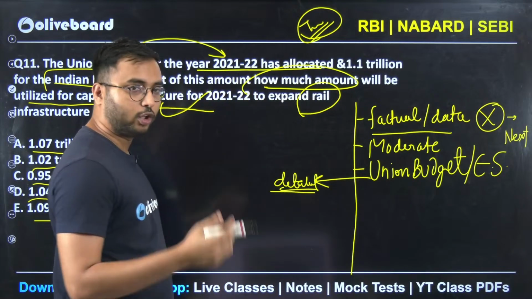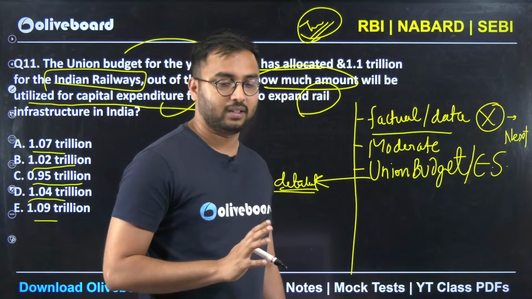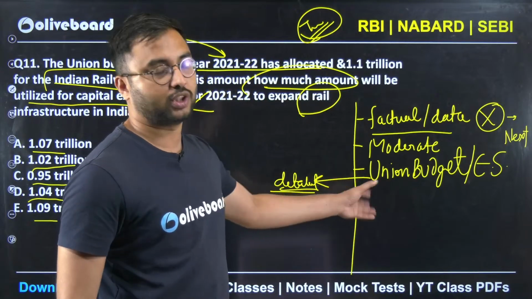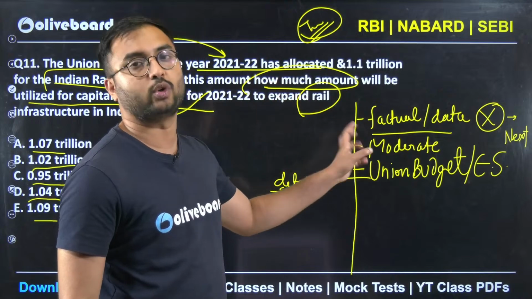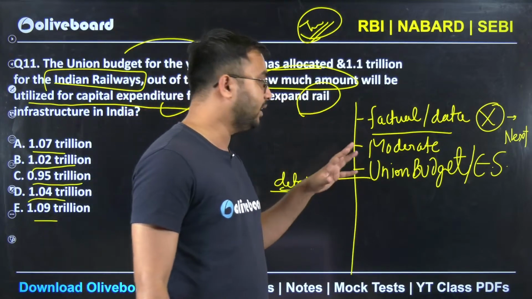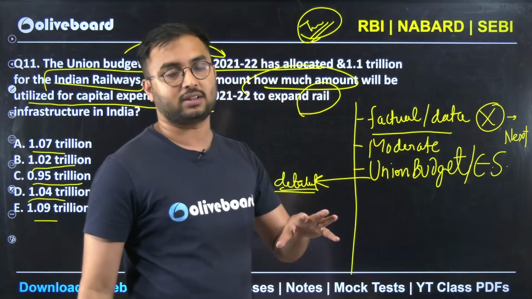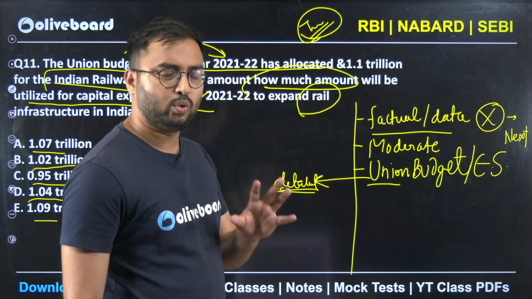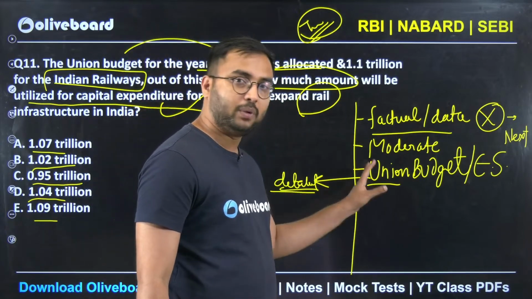Because 100% from the Economic Survey and the Budget, one or two questions will be there. So this is literally one of the direct questions that are going to come in the exam. I don't think you should miss any chance on these questions. I hope that you clear and complete all of the Union Budget.